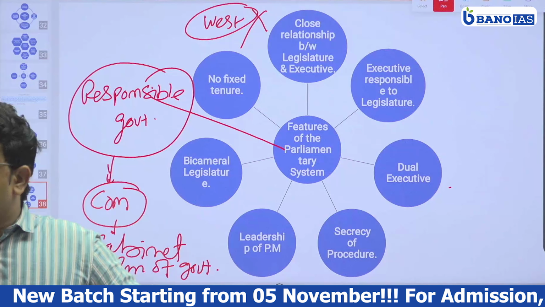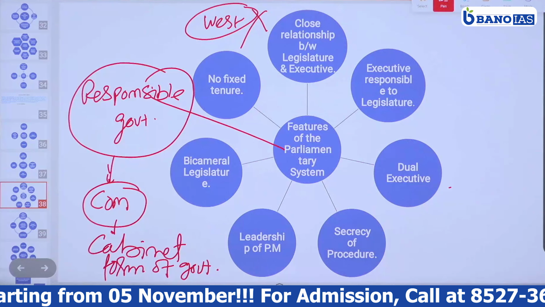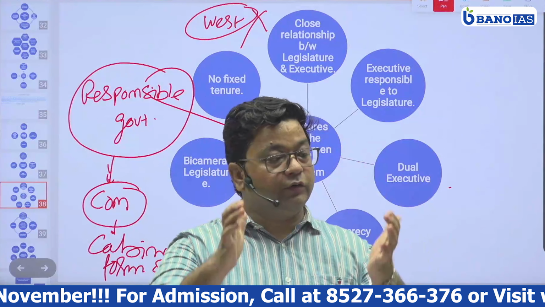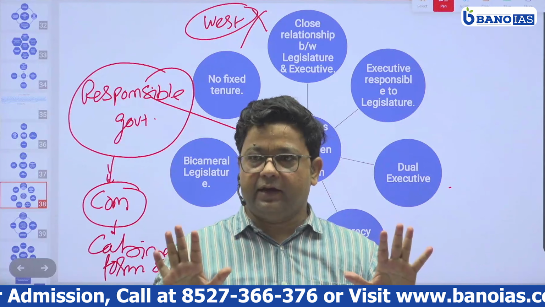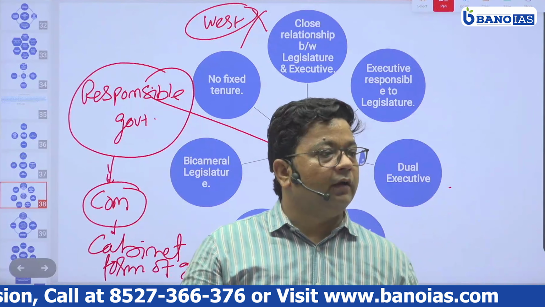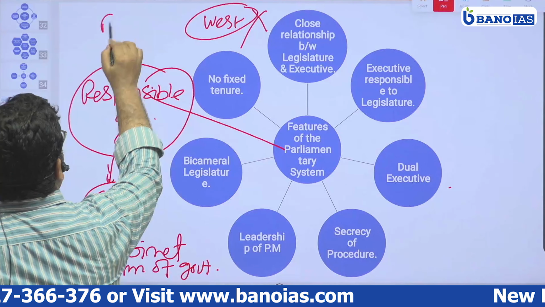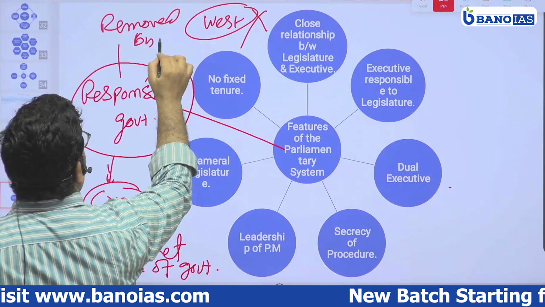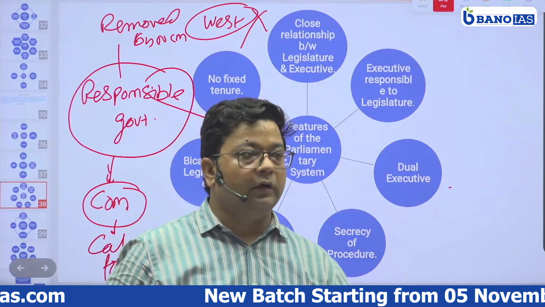Now when we say that it is a responsible government, what do we mean by this? Responsible to legislature means what? Okay, can be removed by no confidence motion. Yes.